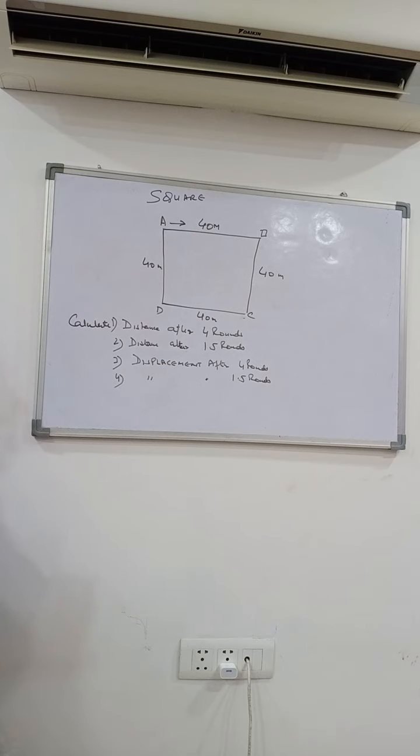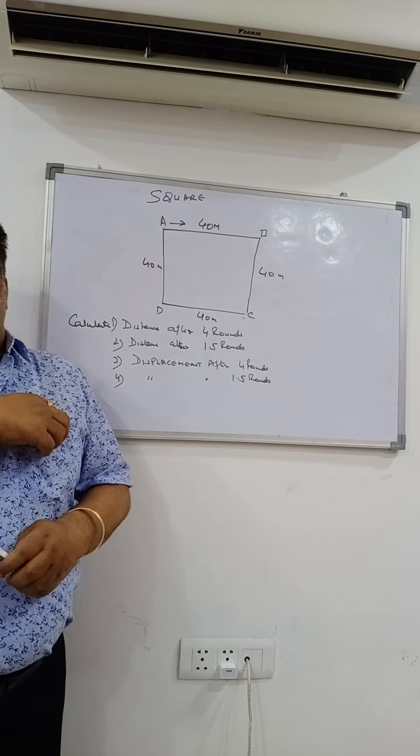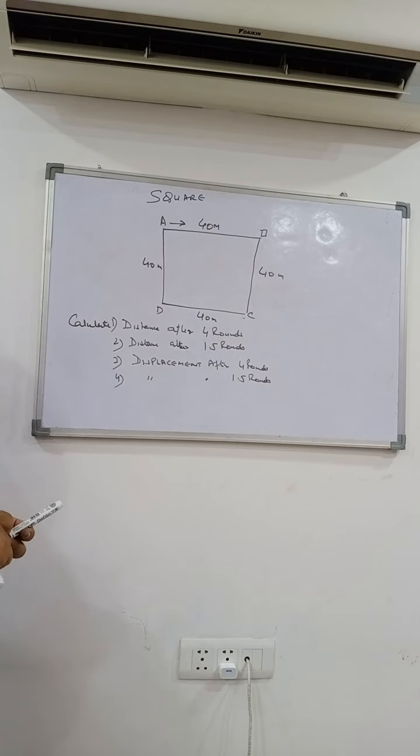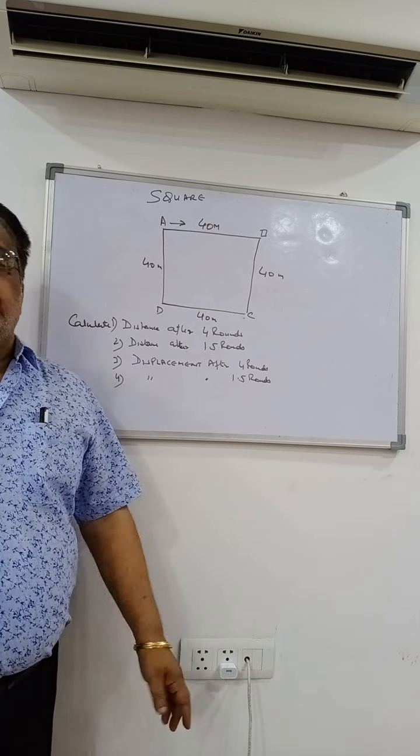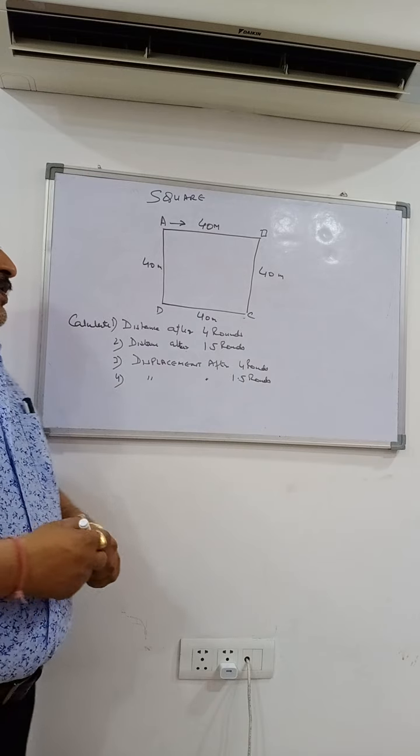So this will be a 3 marker you will get.